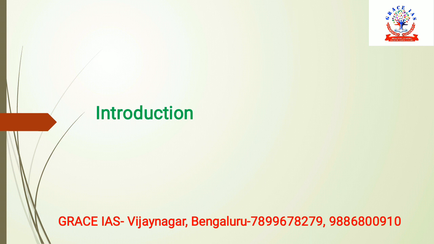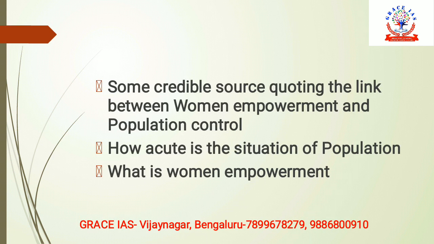Let's start with the introduction part. Essentially there are three ways in which you can write this introduction. The first is that if you have any credible source which links women empowerment and population control, you can use it. The other is that you talk about the population, give some concrete data from an authentic source, showing that the population situation is very grave or acute. Or if you do not have any such data, then you can simply talk about what women empowerment is. You can give a general definition of women empowerment. So these are essentially the ways in which you can write the introduction.